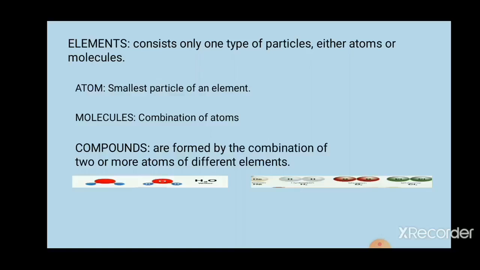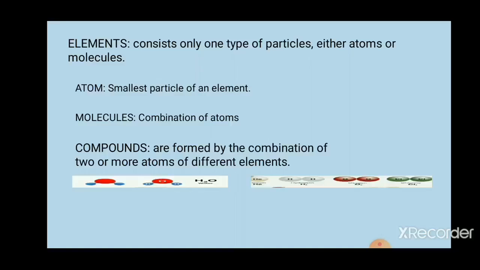For the molecule, I will take one more hexagonal ring, or small particle, from the thermocol sheet. Now the two particles I will link, connect, or combine. So this is called a molecule.